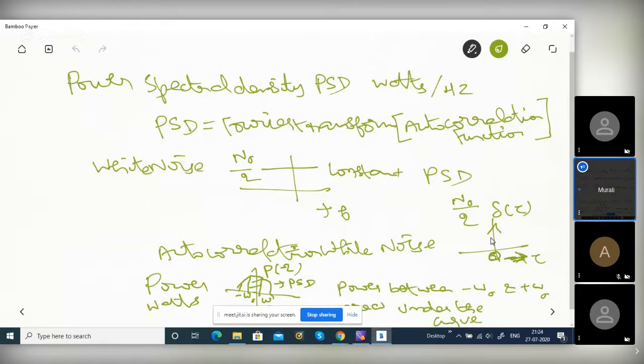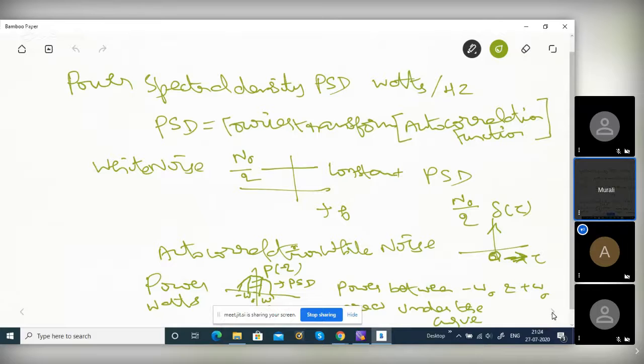If there is correlation, it will not be an impulse, so the power spectrum will not be flat. If there are shifted impulses, it won't be flat. It's some curve. Between minus omega naught and plus omega naught, if you find the area, you are integrating power spectral density with respect to frequency. That will give the power. Power density is watts per hertz, multiplied by hertz gives power. Is it clear? Yes.